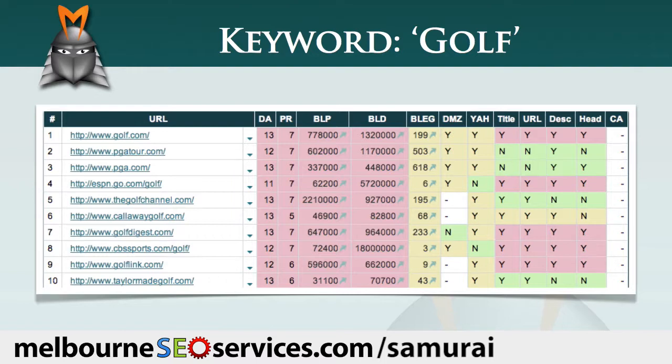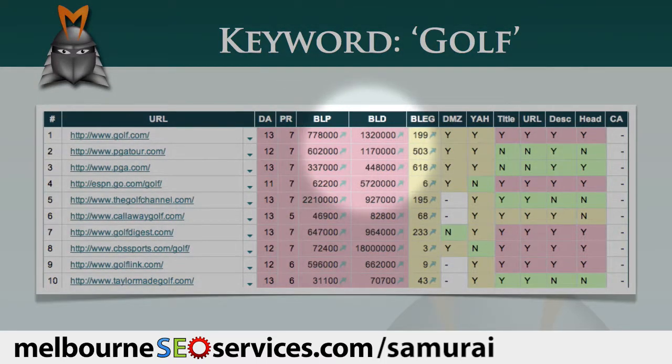like this. Now the first thing you'll notice about this SEO matrix is that the first 4 columns are entirely red. If we look in more detail, you can see that all of the top 10 websites for the search term golf have a domain age of greater than 10 years. They have very high page ranks of 5 and up to 7, and they also have an enormous number of backlinks to the ranking pages and also to the overall domain.